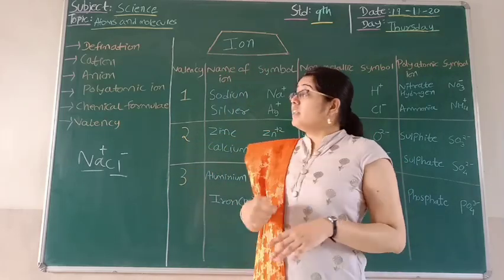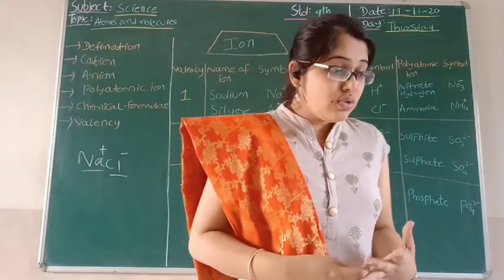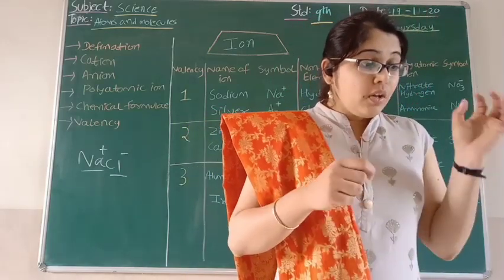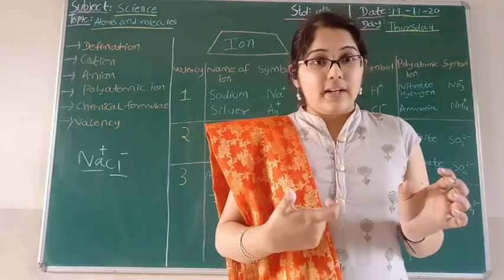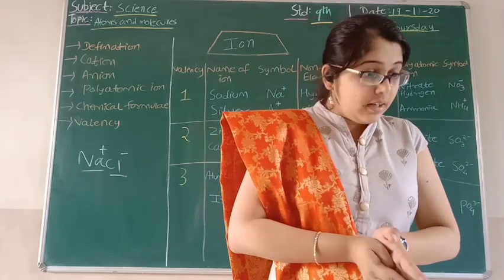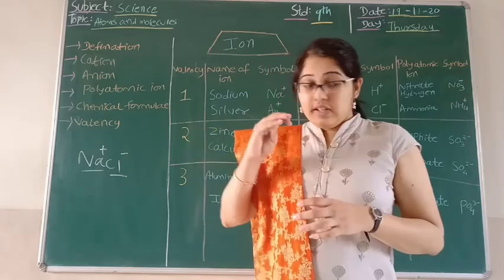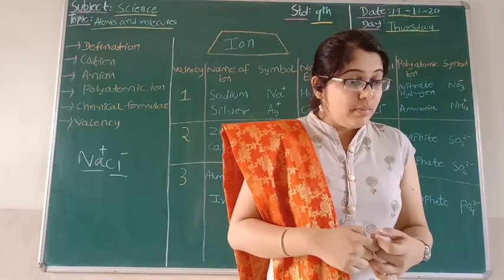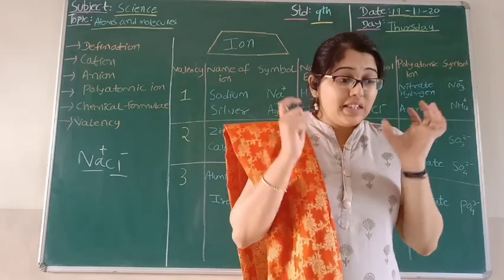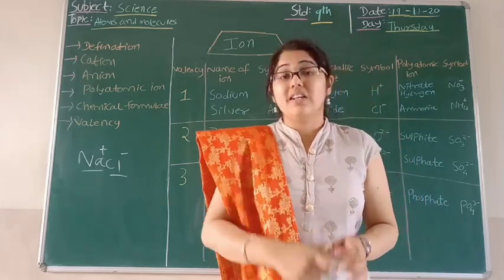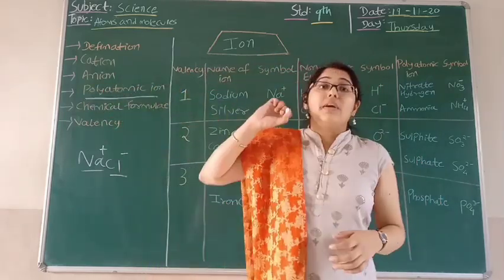Now we see there is one more thing, that is polyatomic ion. So students, we can say that an ion consists of a single charged atom or a group of charged atoms, and that group has a net charge. In a compound or in an element, if we see a group of charged atoms that has a net charge, that is known as a polyatomic ion.